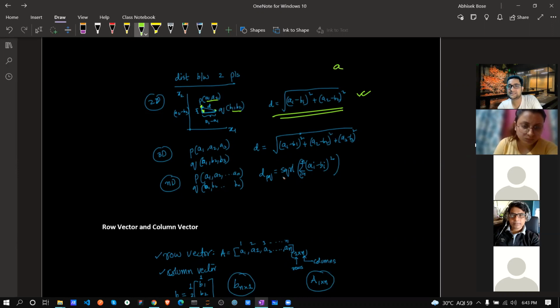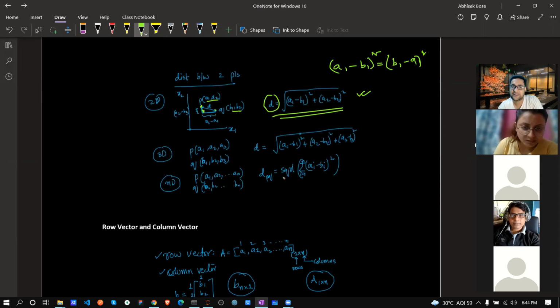Now, no matter whether it's A1 minus B1 or B1 minus A1, if I'm squaring that part, both are equal. Correct? Because I'm squaring, if a minus is coming, that also becomes positive after the square. So I can say directly A1 minus B1 whole square plus A2 minus B2 whole square, and square root. So this is the distance between two points.